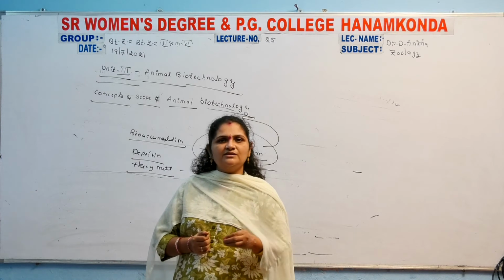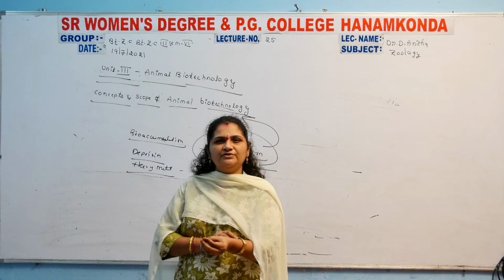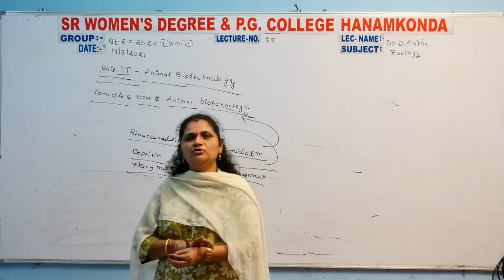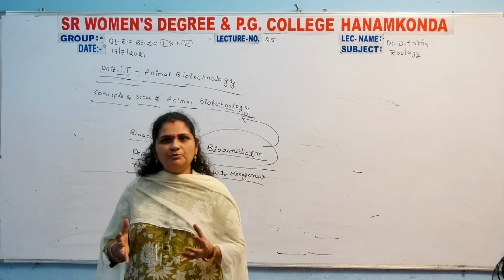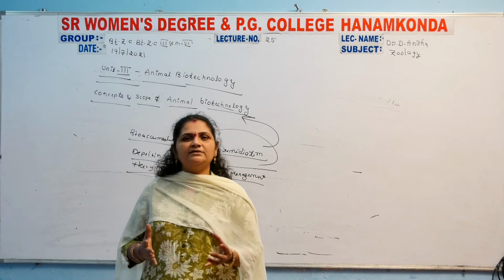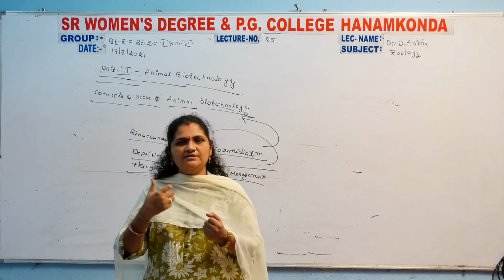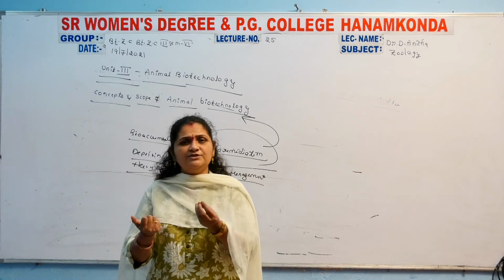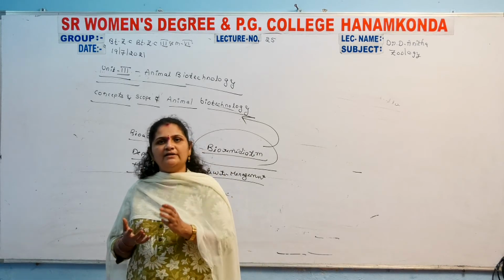All these sub-branches are included inside animal biotechnology. The concept and scope of animal biotechnology is to produce different types of desired character genes, which are collected and inserted into another organism. That's why a new organism is formed with the desired character genes.